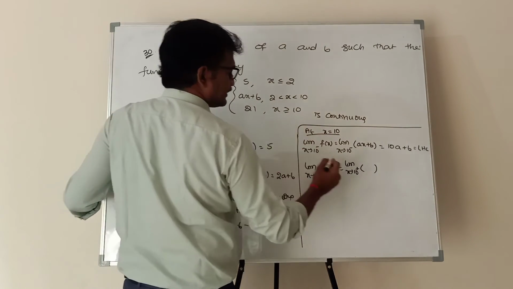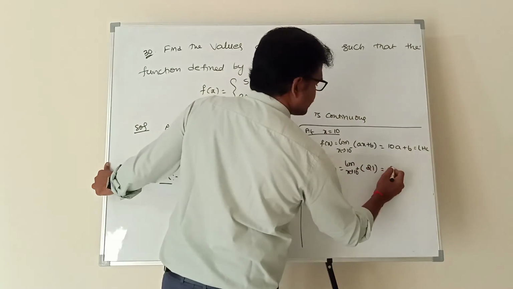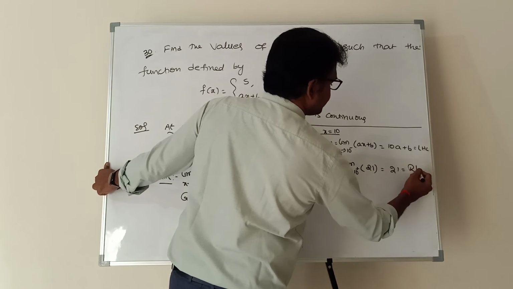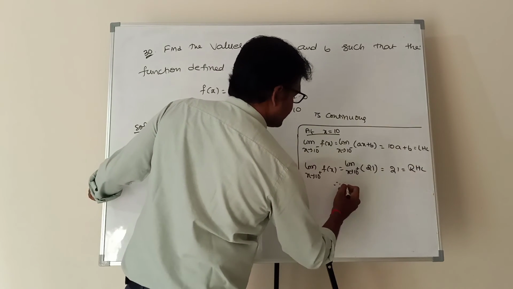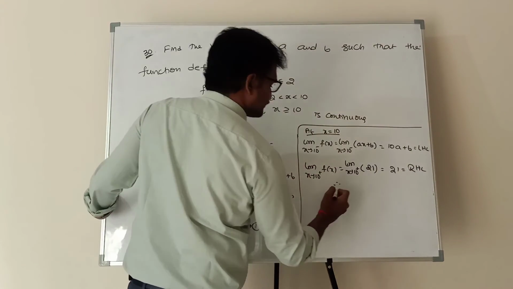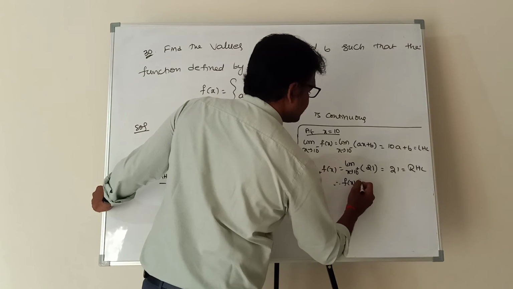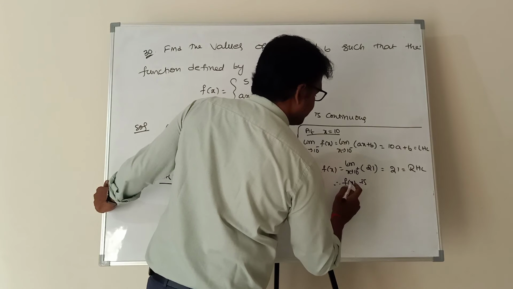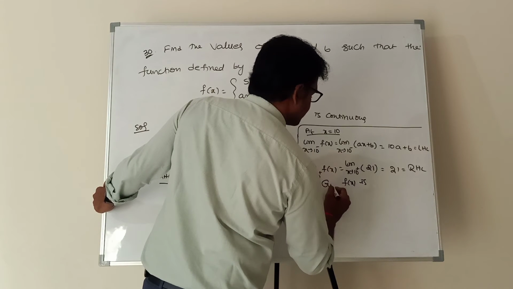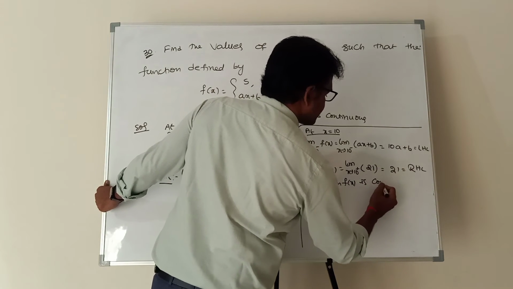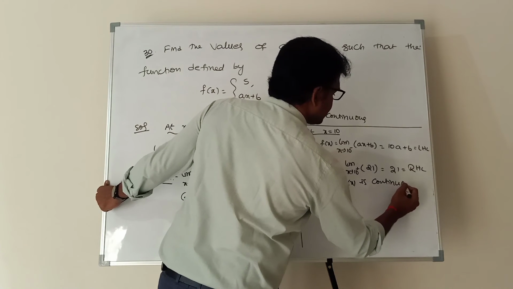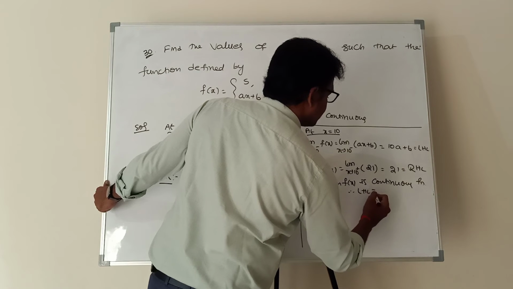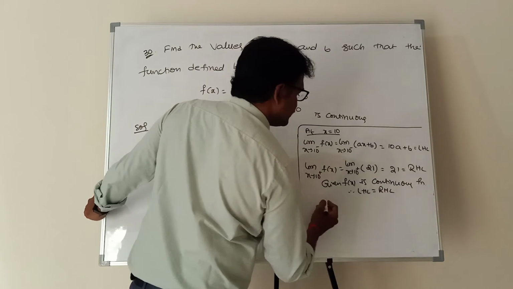If x is greater than 10, the function is 21. So this is 21 and this is the right hand limit. Therefore, the given function f of x is a continuous function. Therefore, the left hand limit is equal to the right hand limit.